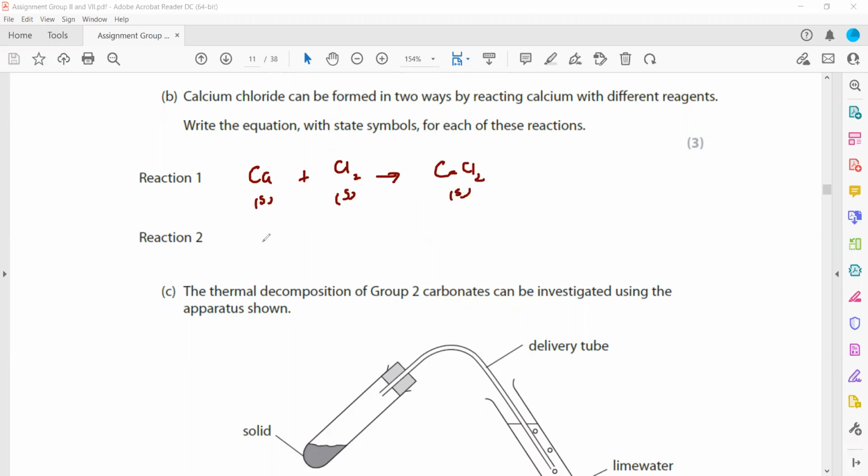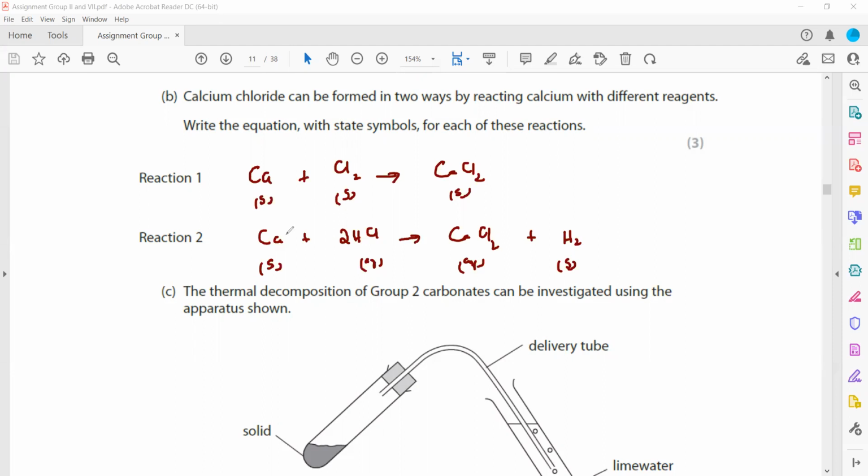Or calcium is a metal, I can react it with hydrochloric acid. When the calcium metal is solid, and the hydrochloric acid, all acids are aqueous. Most chlorides are soluble except silver, mercury, and lead. So calcium chloride will be aqueous. And acid plus metal gives salt and hydrogen gas. So there will be hydrogen gas, or bubbles will be seen. So these are two ways.